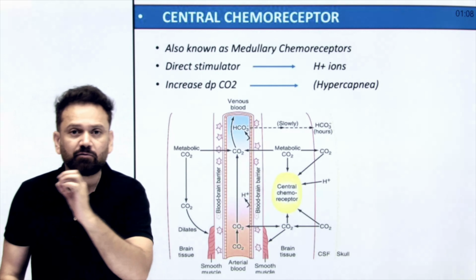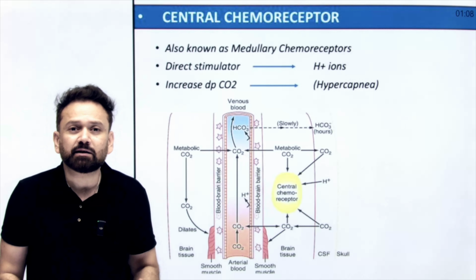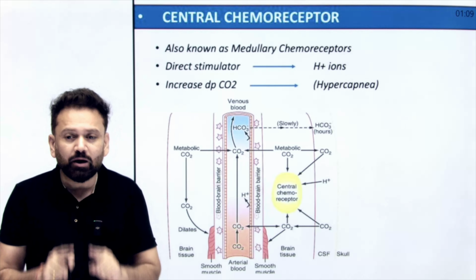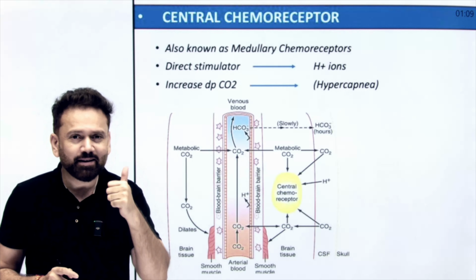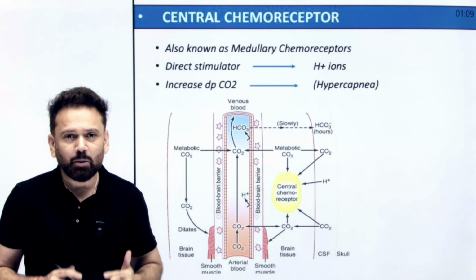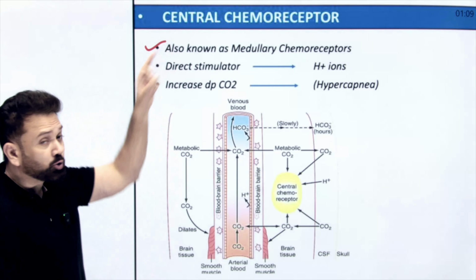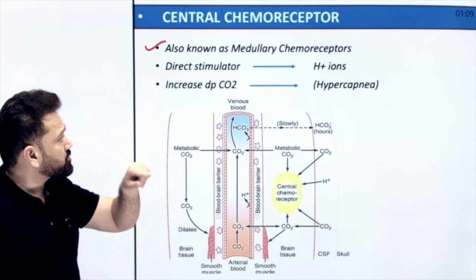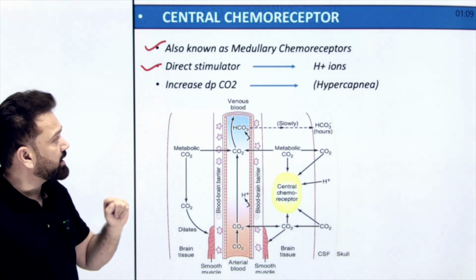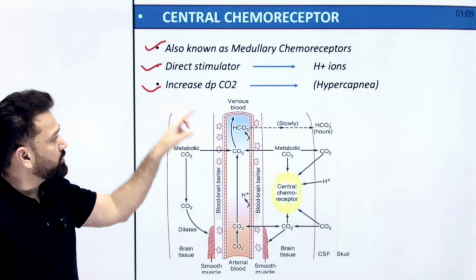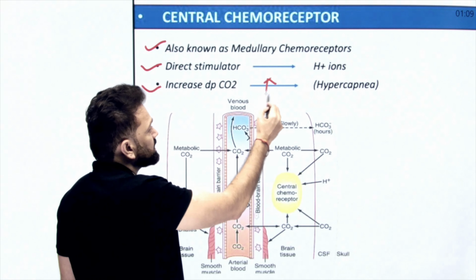Now coming to central chemoreceptors. First important information: what will they ask you? They will ask you where it is present. It is present in the medulla, doctor. That is why they are also called medullary chemoreceptors. And there are two different types of question. First question is who is the direct stimulator? Answer will be proton ion. Who is the indirect stimulator? Answer will be increase in carbon dioxide.